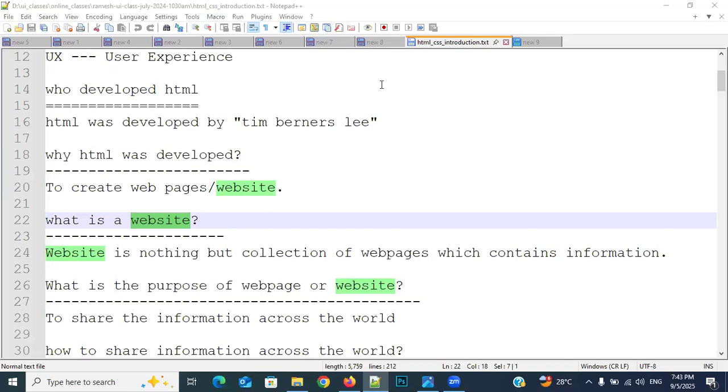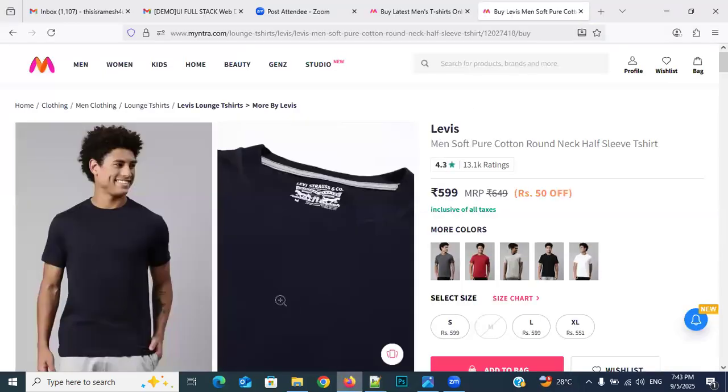Why? Because we are communicating through the application. In the same way, Myntra also. Some vendors will post their products, then after that users will purchase them. Then if there is any problem, they will contact through Myntra only. Whatever amount we pay, first it goes to the vendor, and Myntra will automatically deduct a percentage. So money transactions are also happening. How? Through this application only.